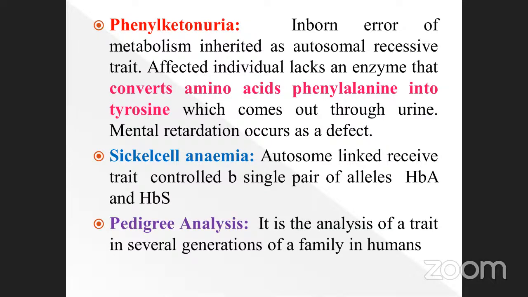We are going to study this deeply. The enzyme converts the amino acid phenylalanine into tyrosine. That conversion happens with the presence of the enzyme. Suppose the enzyme is lacking, what happens? The conversion is not possible. The phenylalanine is excreted in the urine. That's why the condition is called phenylketonuria, ketones which come out through the urine.